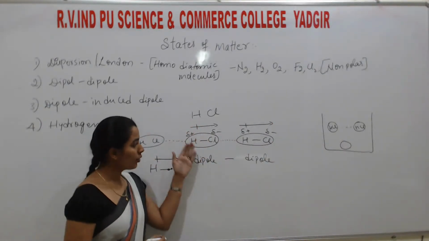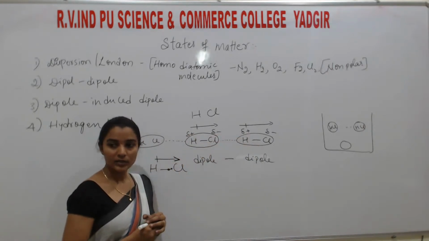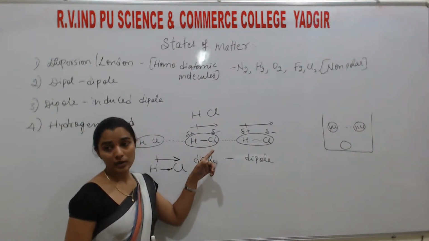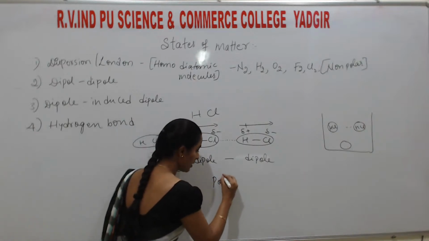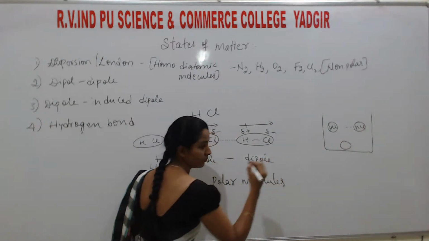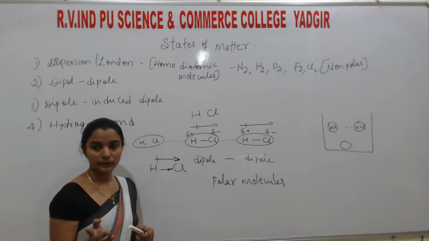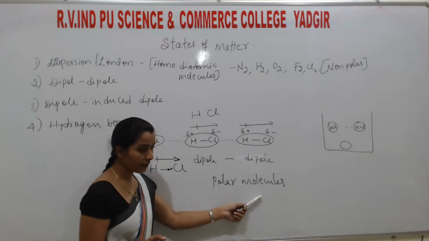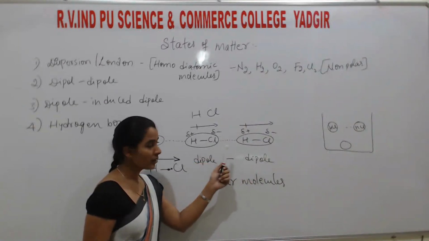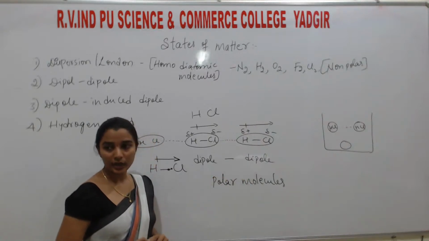Why? Because both the molecules possess permanent dipole. Understand? Why do they possess permanent dipole? They are polar molecules. Polar molecules means they possess plus as well as minus charge, because they possess polarity. Because of these polar molecules, they possess permanent dipole. So both the molecules have a dipole, which means the force of attraction existing between them is a dipole-dipole interaction.